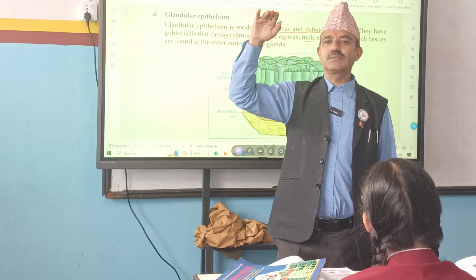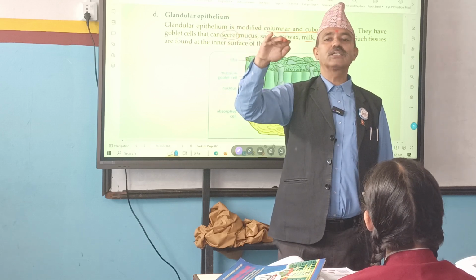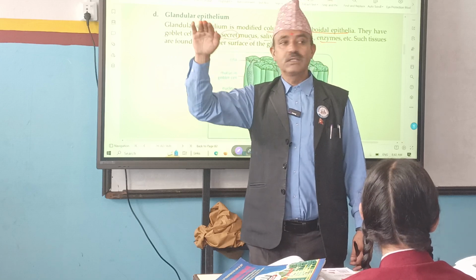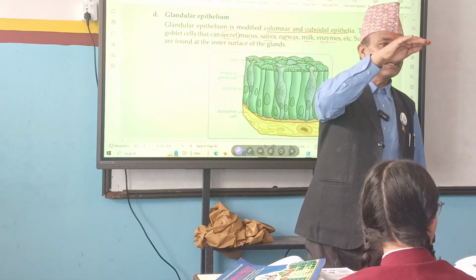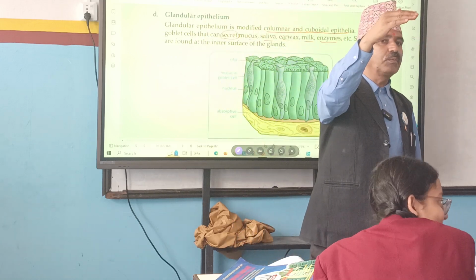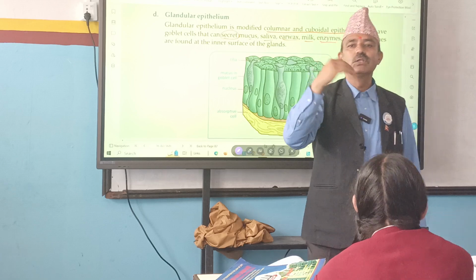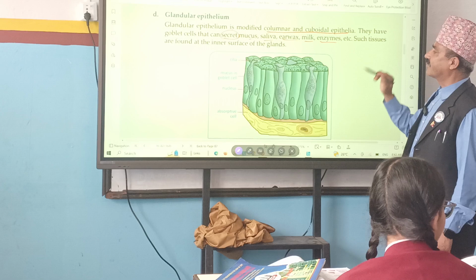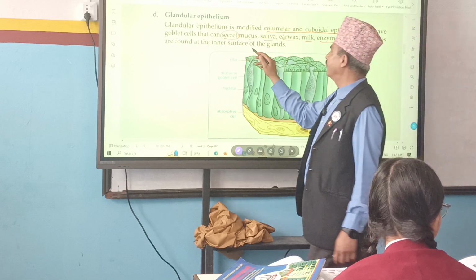Deepak is tallest means his body has produced more hormones, growth hormone. That's why he's very tall. And in Desara's body, less growth hormone is produced. That's why she has grown a bit slowly. Okay, remember. And they are found in glands.